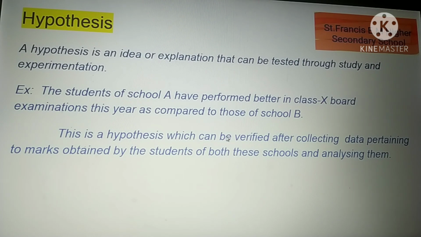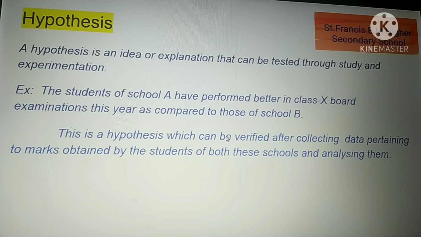The students of school A secured good marks in 10th class when compared to school B.